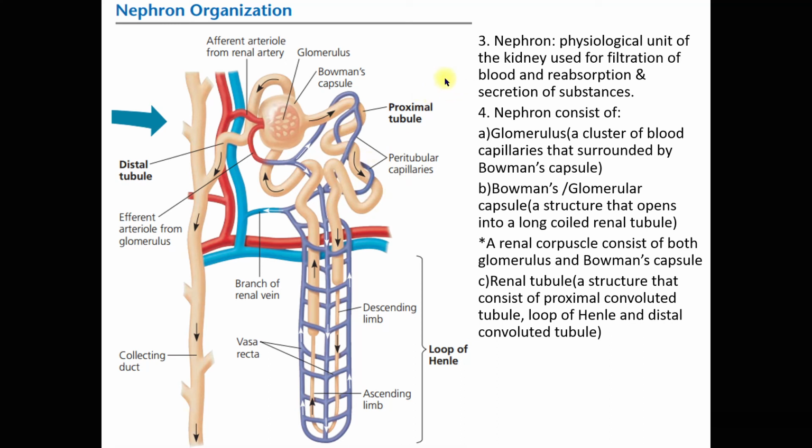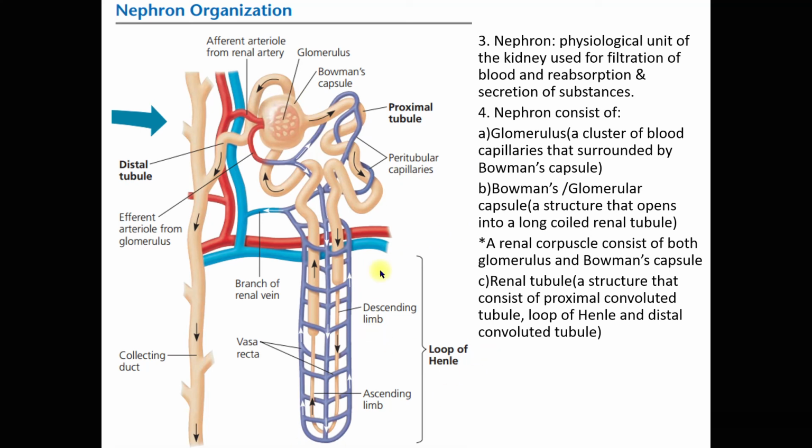Very easy. Proximal means dekat, near. Distal means distant, jauh. So the proximal convoluted tubule is the renal tubule that is near to the renal corpuscle, while the distal convoluted tubule is the renal tubule that is far from the renal corpuscle.